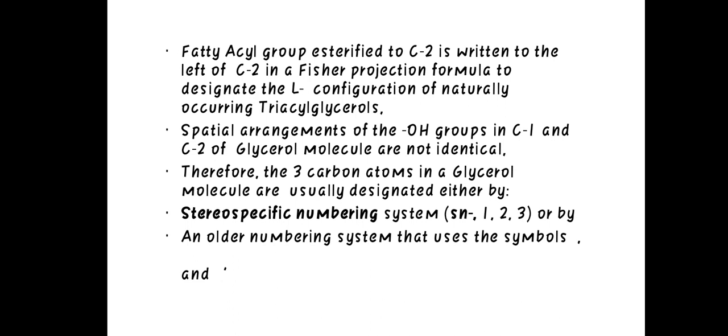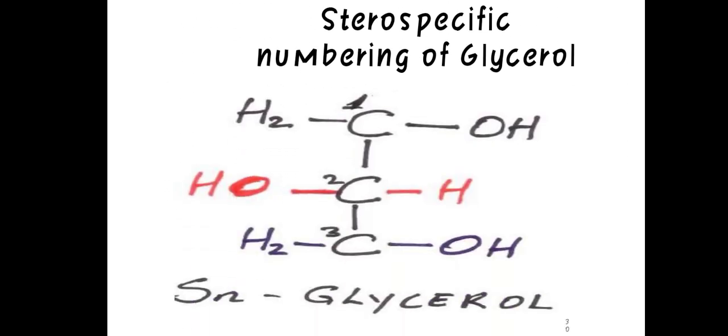The spatial arrangement of the OH groups on C1 and C3 of the glycerol molecule is not identical. Therefore, the three carbon atoms in glycerol are usually designated by the stereospecific numbering system, or by an older numbering system. So here is the stereospecific numbering of glycerol: H2C-OH. The first carbon is named 1, the second carbon is named 2, and the third carbon is named 3.